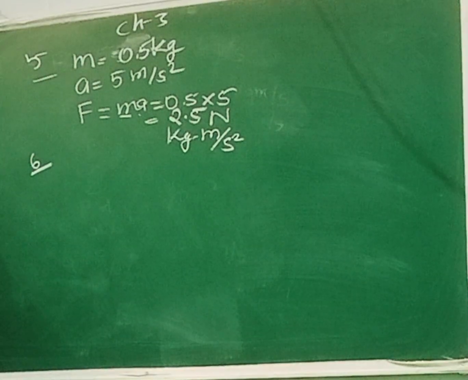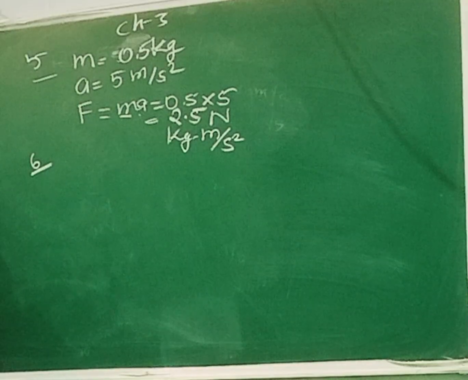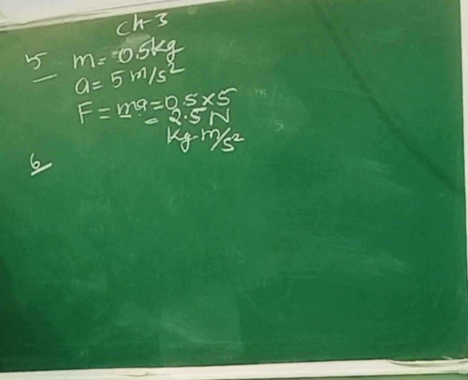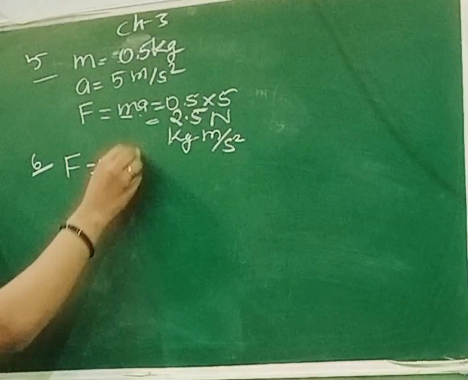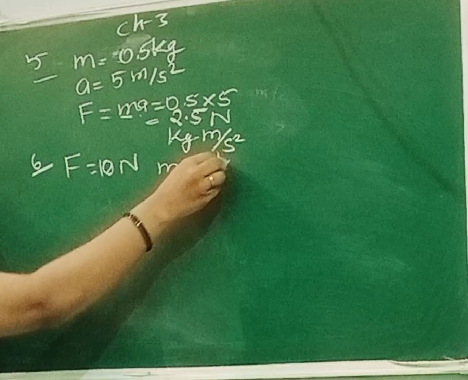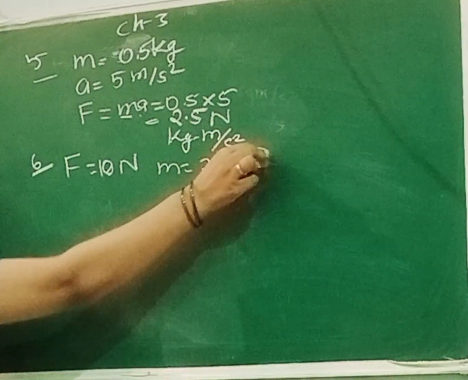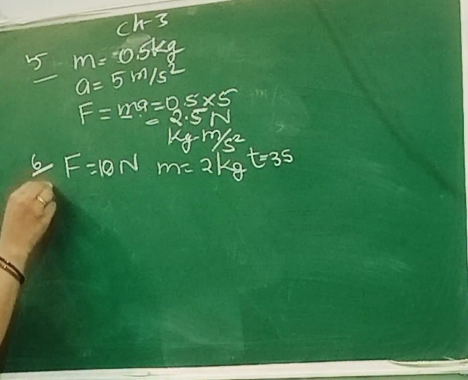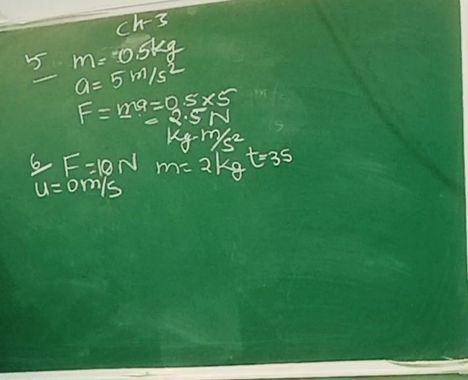Question number 6 is given. A force of 10 Newton acts on a body of mass 2 kg. So F is equal to 10 Newton. Mass is equal to 2 kg. Now it is given that it is applied for 3 seconds. So T is equal to 3 seconds. Initially it was at rest. Means initial velocity u is equal to 0 meter per second.